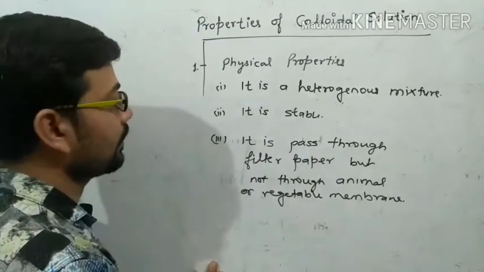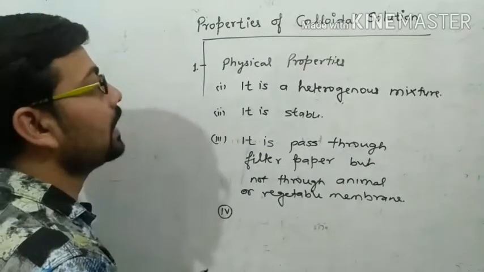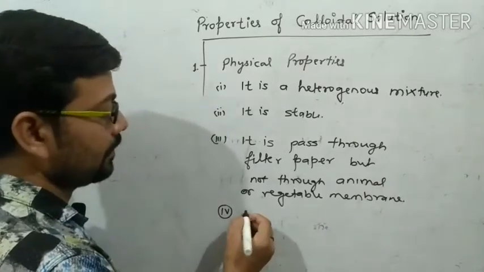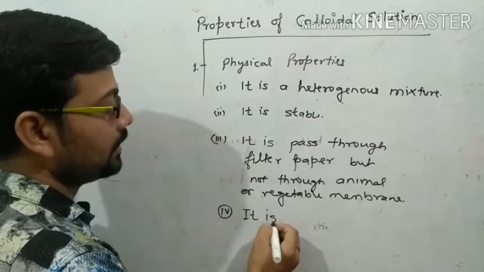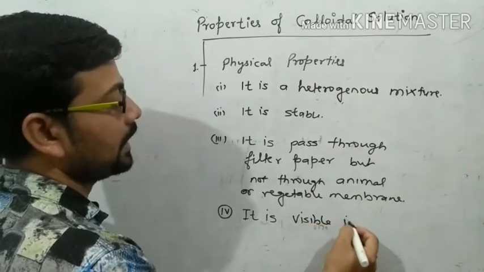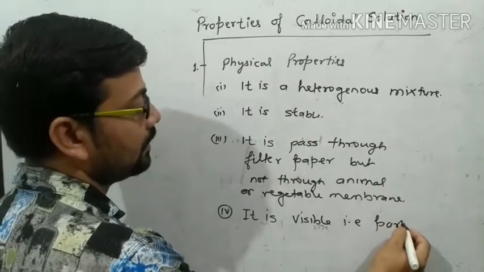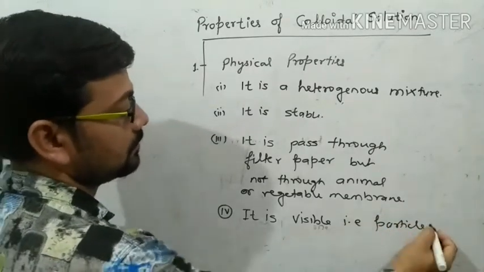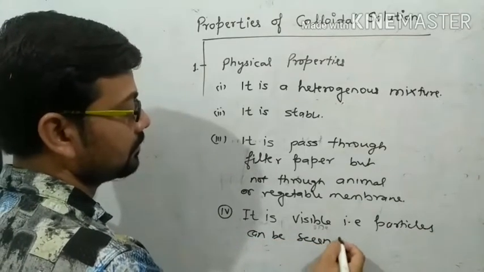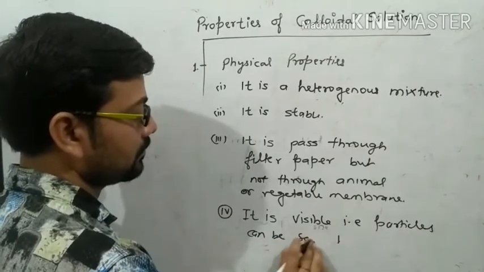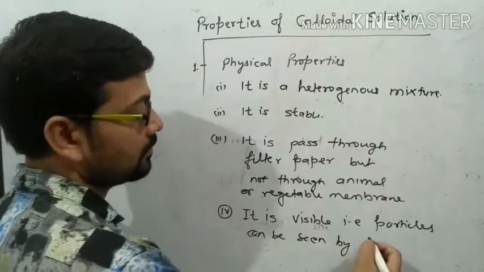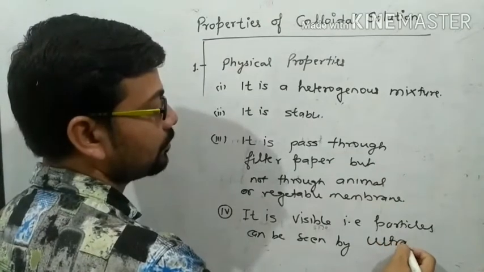And the fourth and last physical property of colloidal solution is that it is visible, that is, particles can be seen by an ultra microscope.